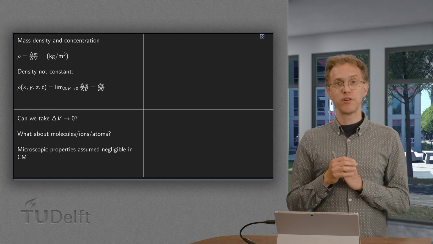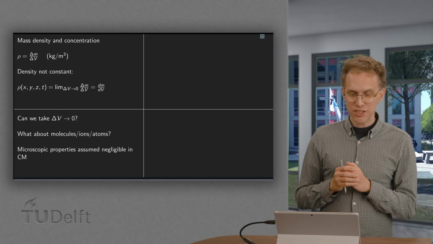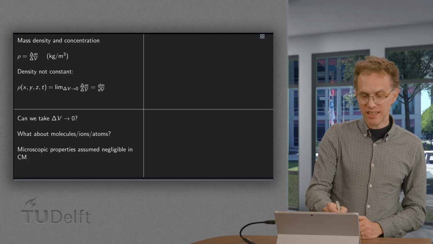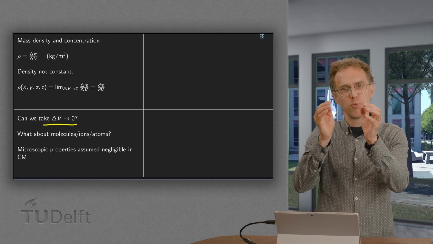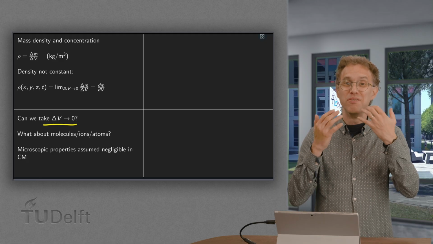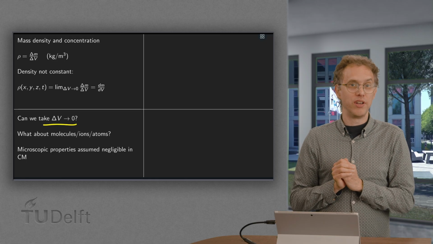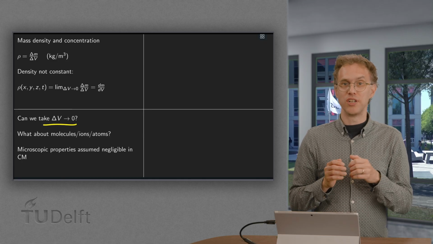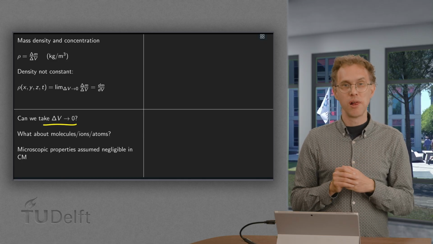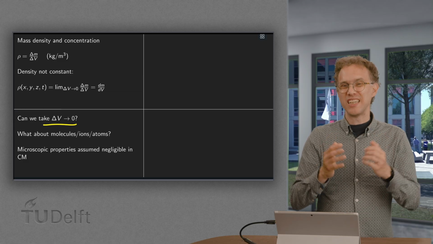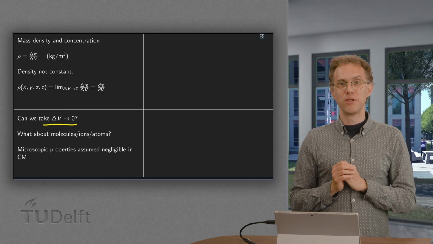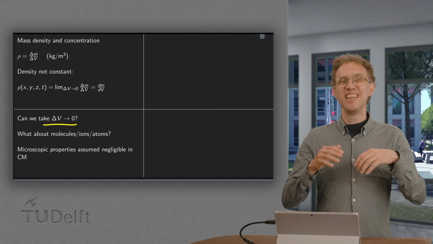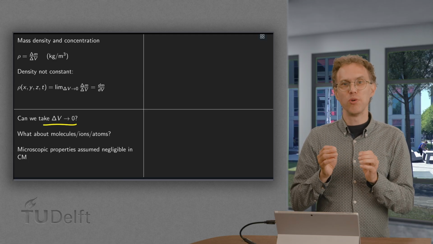So, no problem so far, but then something fishy is happening. Can we take this limit delta v to 0? If we make our volume smaller and smaller and smaller, eventually we will run into single molecules or single atoms and ions. So, can we take this limit? Well, now there is a very important assumption in continuum mechanics that we basically neglect this very small structure.